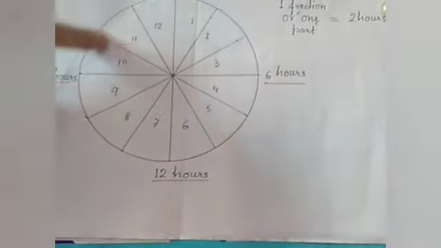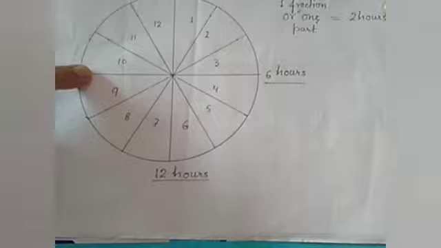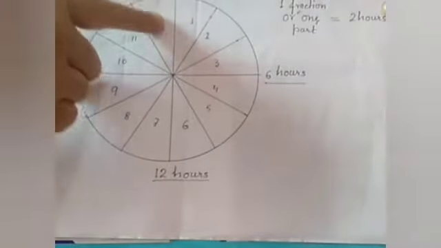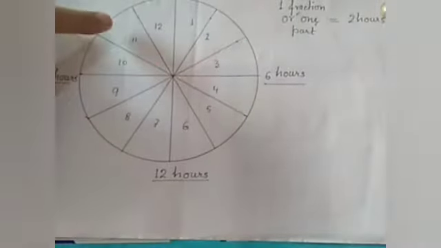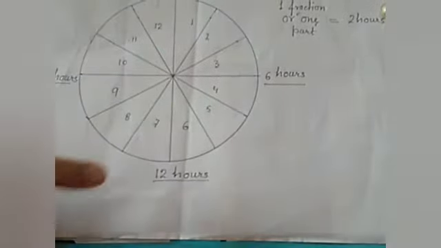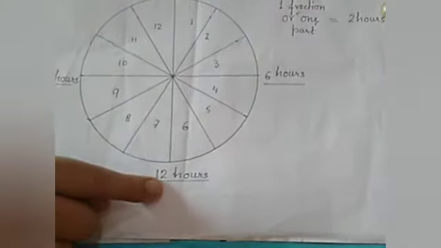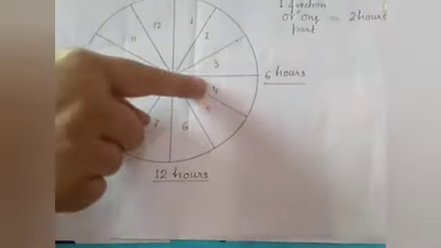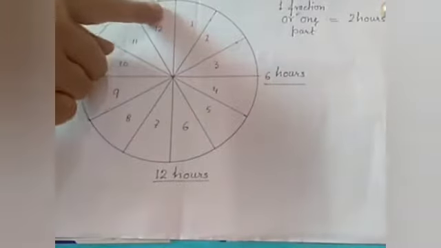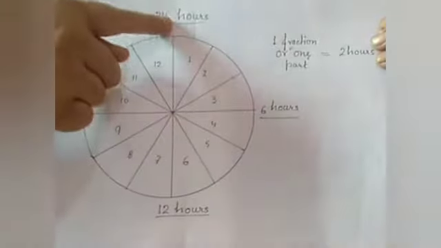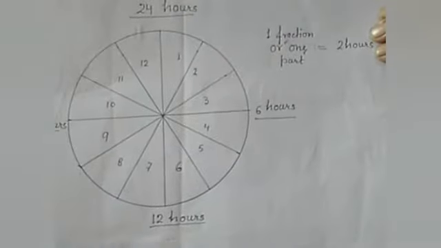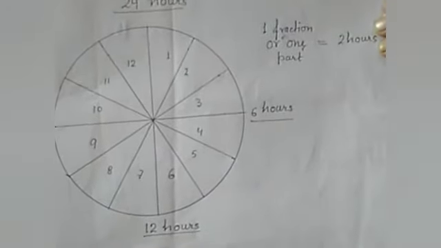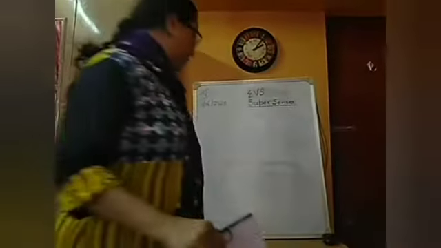So within three parts of this cycle, you will see one part means 2 hours, 2 parts means 4 hours, and 3 parts means 6 hours. So after 6 units are crossed, we will see there are 12 hours, and after crossing 9 units, we will get 18 hours, and when it comes to the 12th unit or the uppermost part, the cycle will complete its 24 hours. So there are a few cycles of different animals given here. We will watch them and we will come to know their sleeping time.